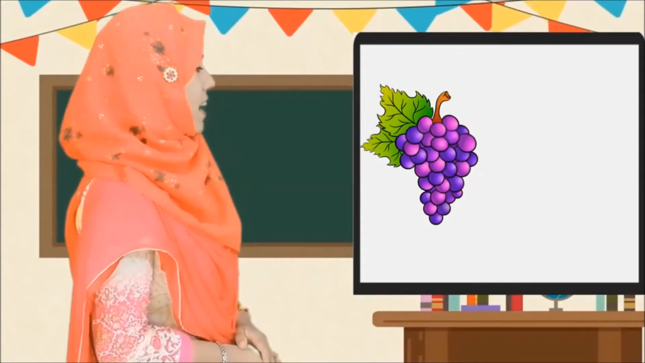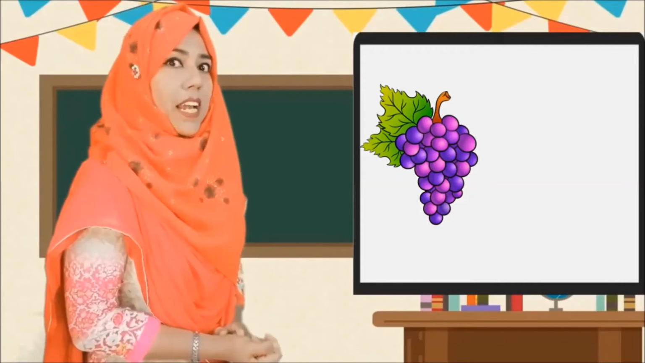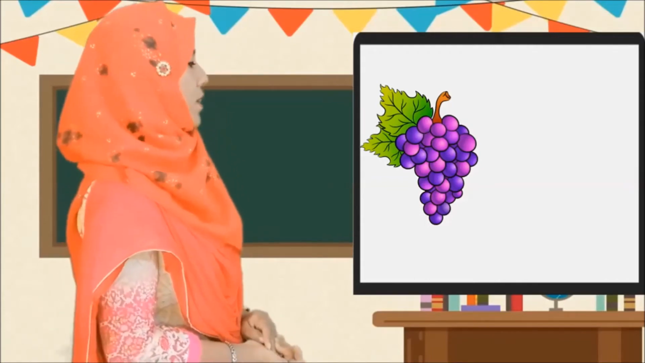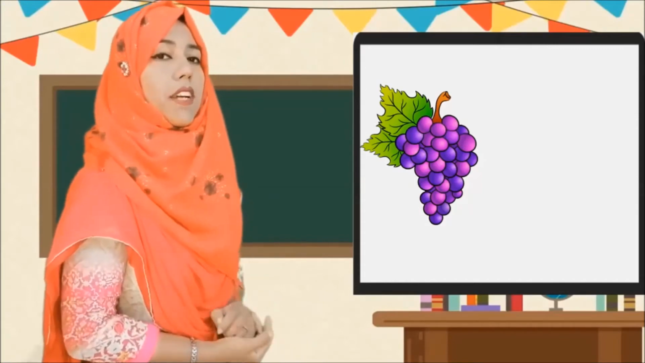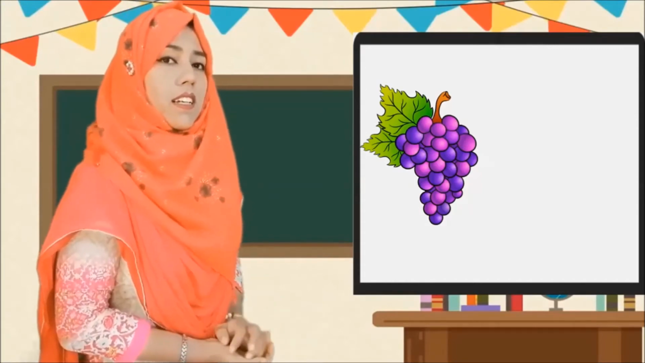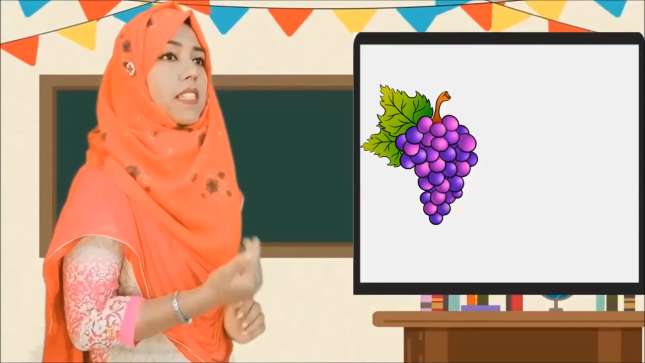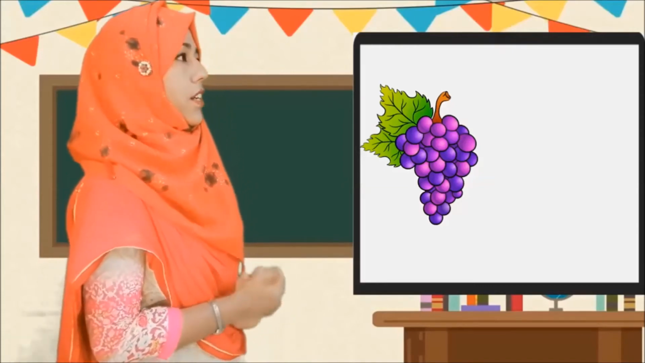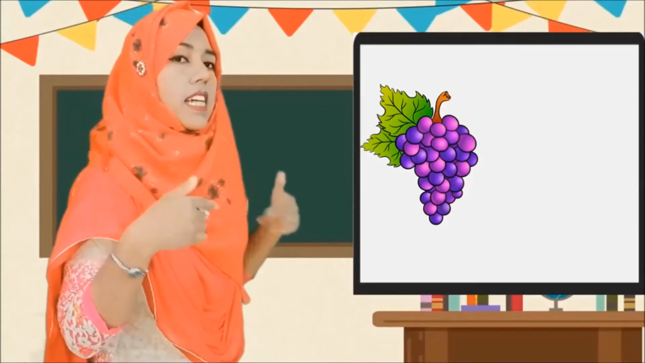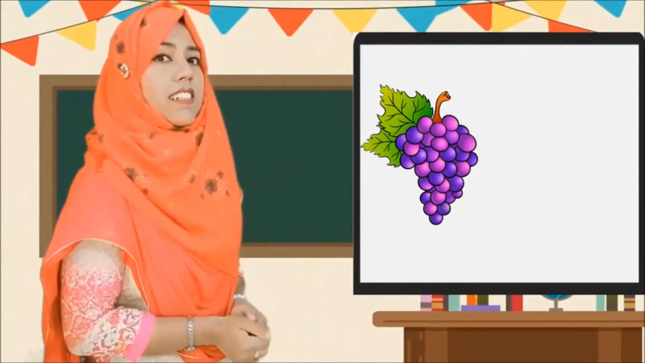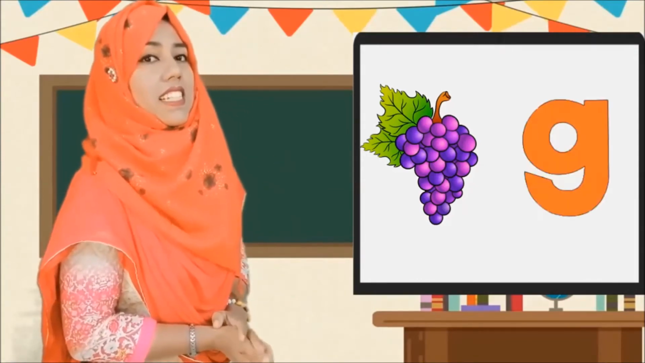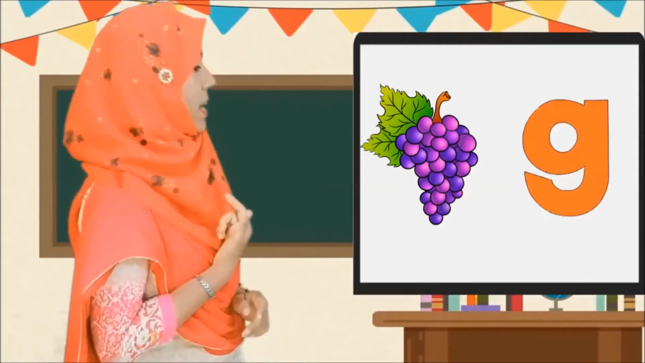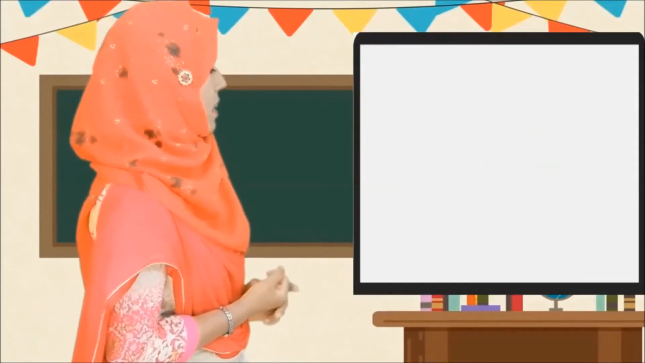Okay, now look. These are grapes, right? These are grapes. Do you like grapes? Grapes. What is the beginning sound you can hear, students? Grapes. Ga. So, which letter sound is ga? G. Ga. Grapes.